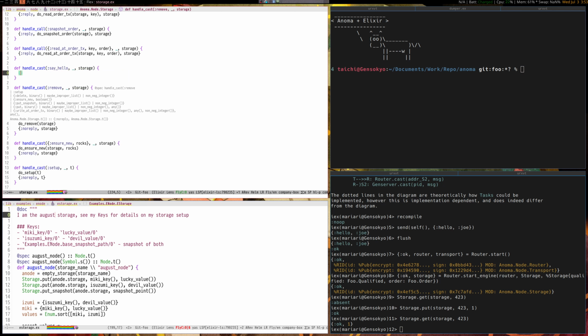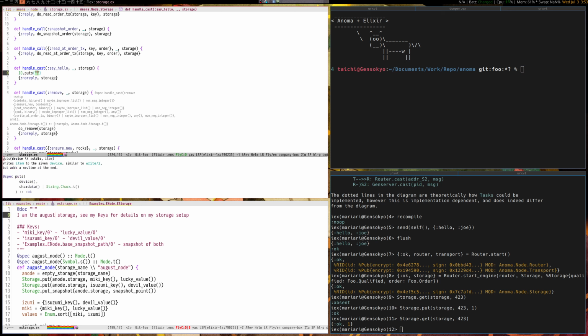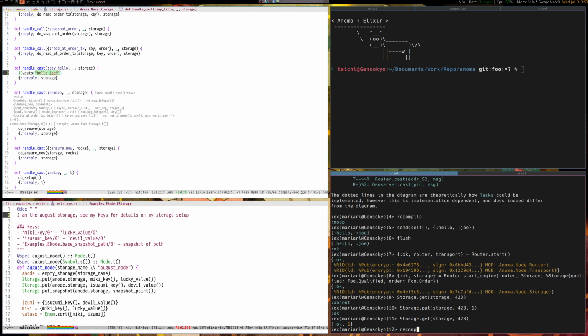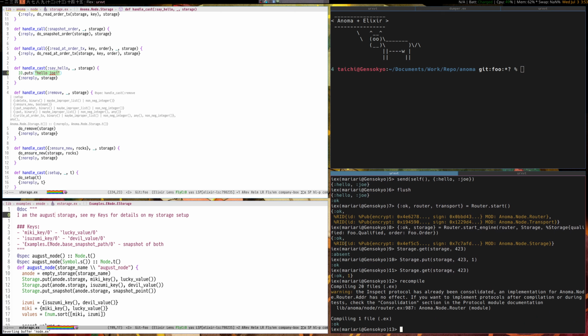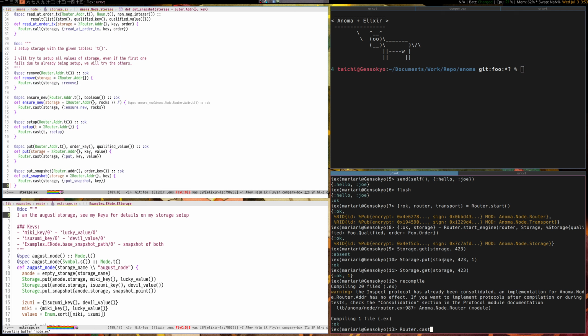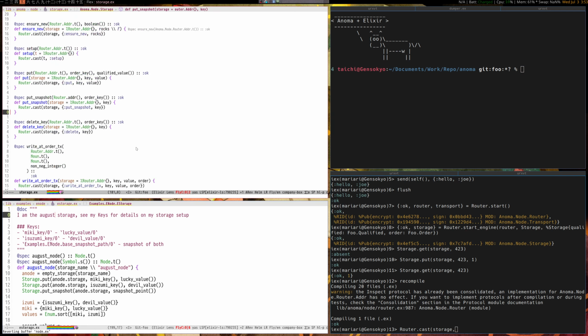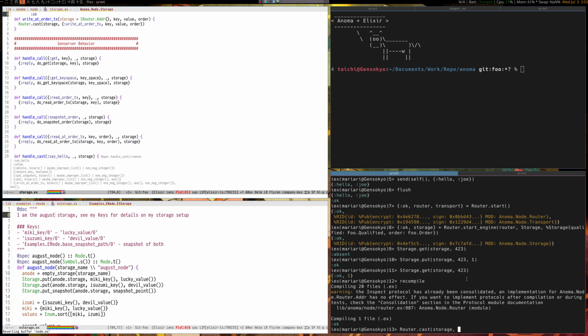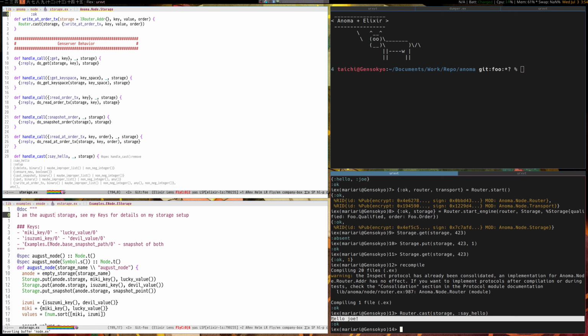So I say this, and then I can say no reply, and I will just hand it back to storage, but I will do "hello, Joe." So now if I were to recompile the code, which as you can see is now recompiled, we get something interesting. Now I have to do router.cast, storage, and I believe I called it hello, say hello. If I do this, we get back a message, "hello, Joe." Note that this was the same storage that we just looked at.